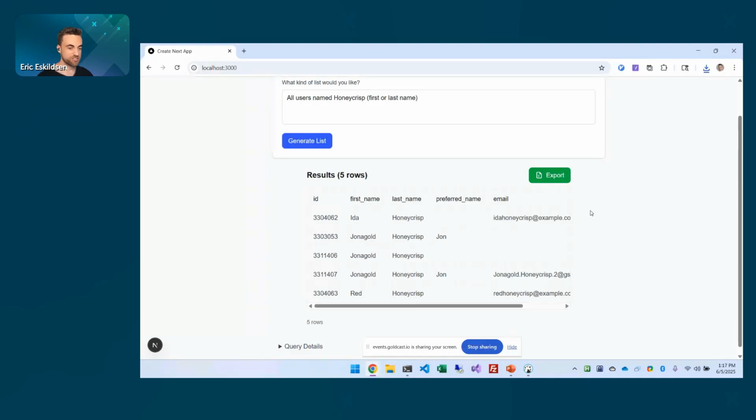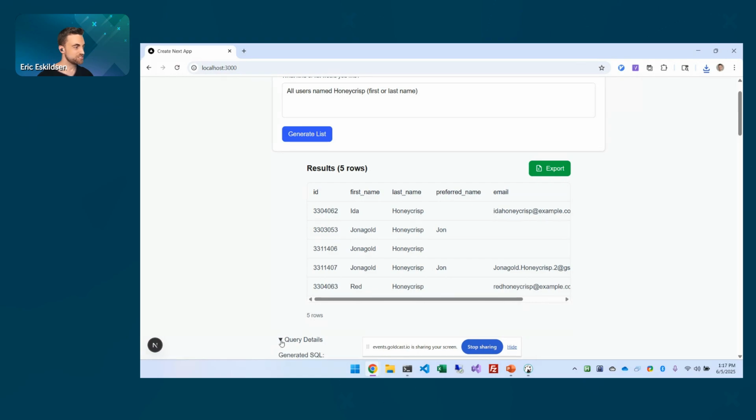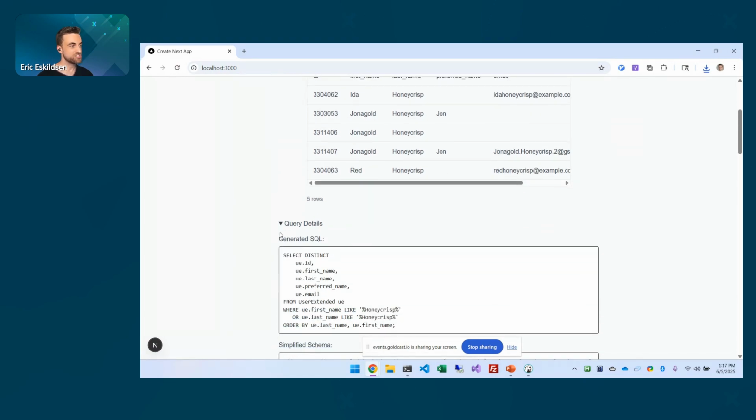And then one other thing to point out here is down here, we've got query details, and this actually shows us the SQL query that Claude generated for us. And my next step for this, if this is something that people are interested in, because again, I don't know how people are generating their data today. That's one thing I wanted to talk with people about. But I wanted to eventually make this editable, which is trivial to do in this application because unlike the advanced list editor, we're not trying to reverse engineer a GUI list of fields and list of objects from this. We just have the SQL query and the English query.